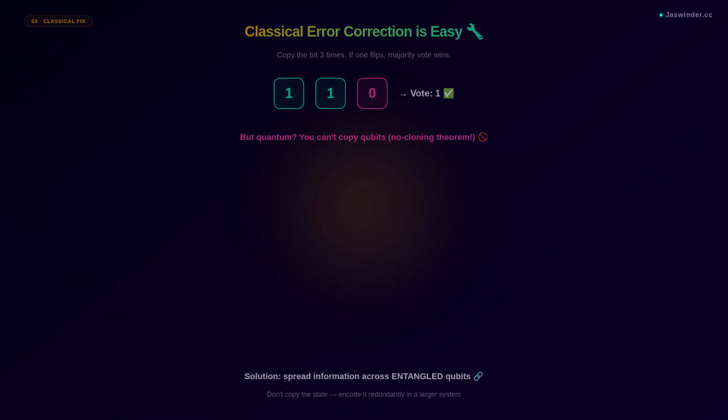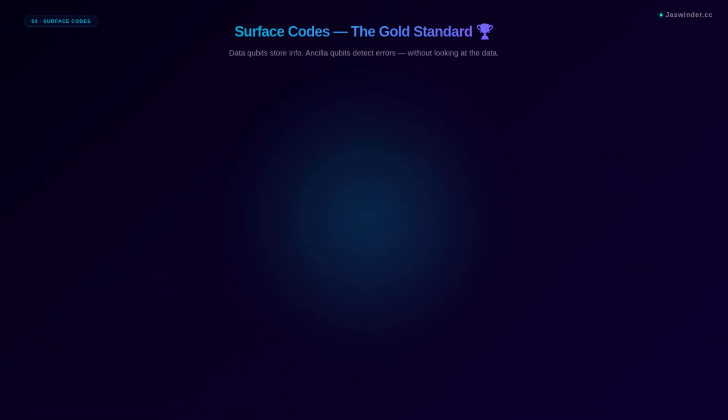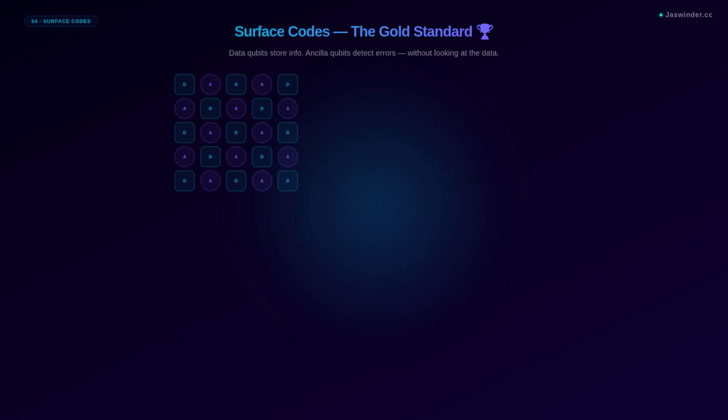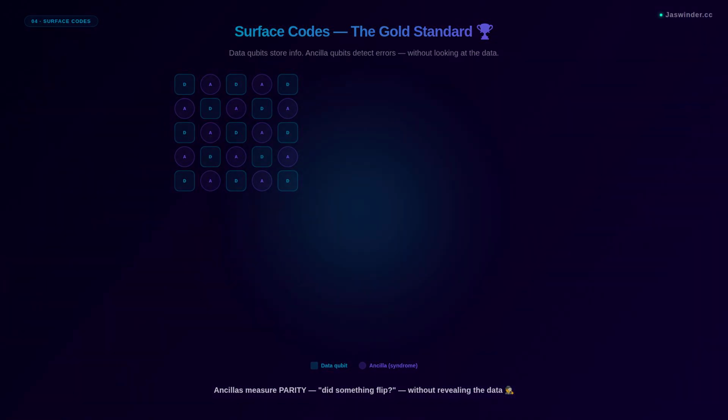The solution? Don't copy the state. Enter surface codes, the leading approach. Imagine a grid. Data qubits store your information, ancilla qubits sit between them. The ancillas measure parity, they check if neighboring data qubits agree, without ever looking at the actual values. If a bit flips, the parity changes, and we know where the error is without knowing what the data is. It's like hearing an alarm without opening the door.